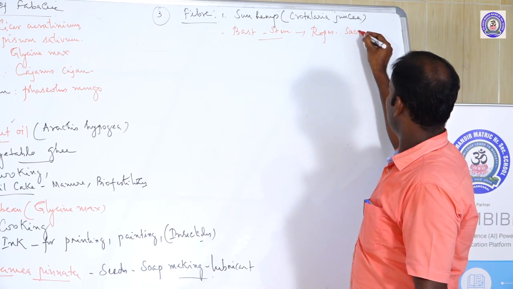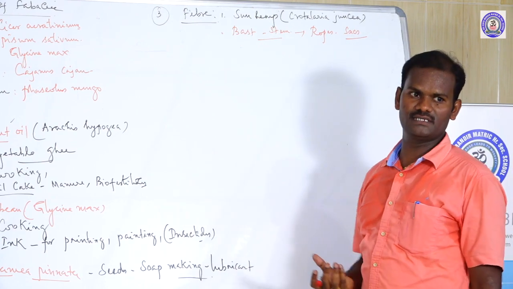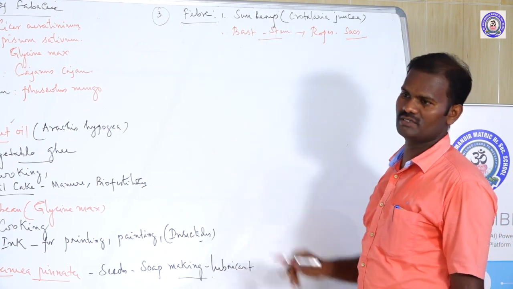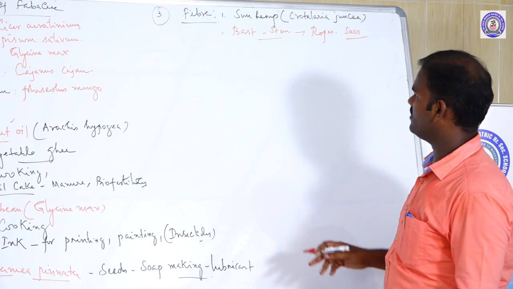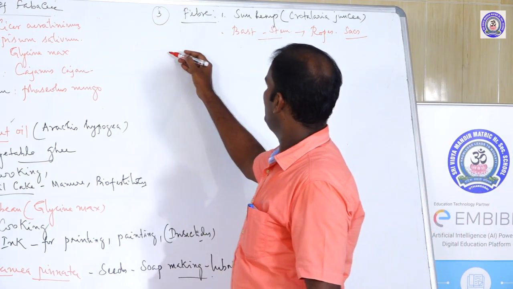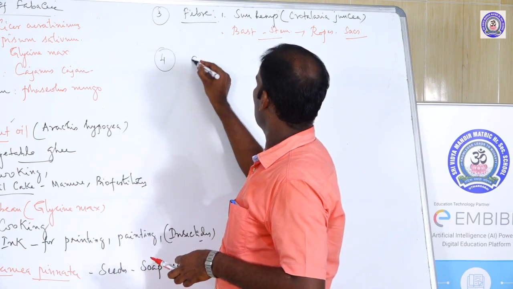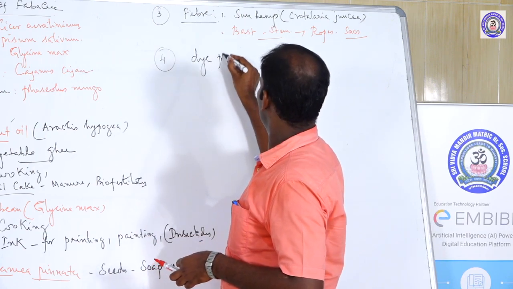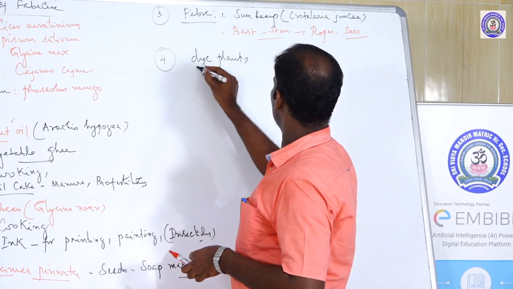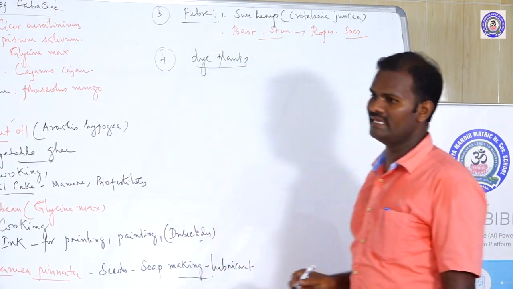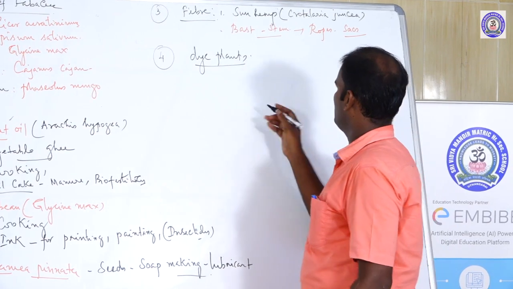Then sacks and pouch-like sachets are also manufactured from these fibers, that is called bast fibers, obtained from sun hemp. The next heading, dye plant. Some plants of these members are dye yielding plants.